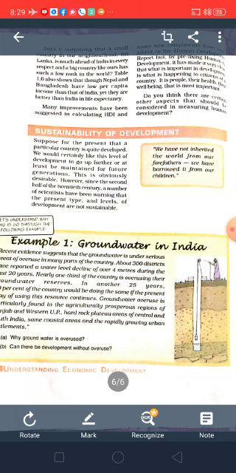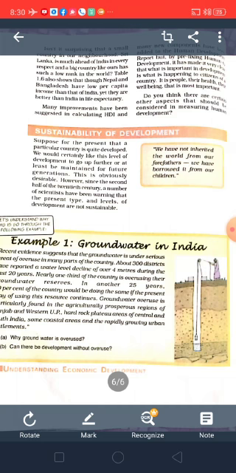There will be no availability of groundwater. And another example is also given, like exhaustion of natural resources. In the same way, we are using natural resources in such a way that in future, after 50 years, these natural resources will be exhausted.